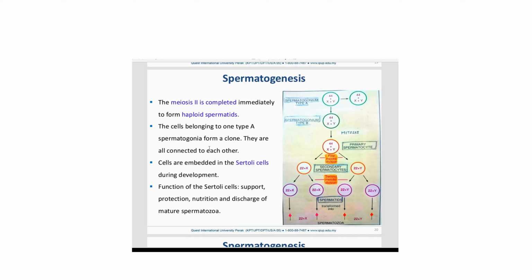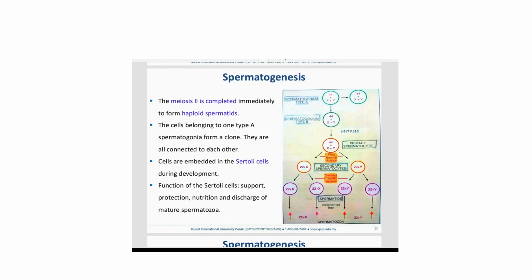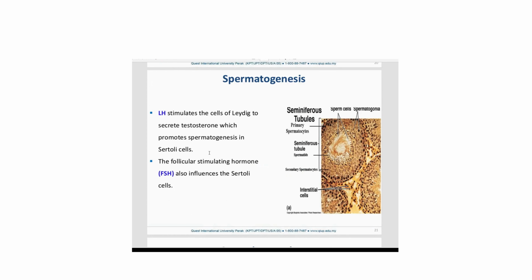So cells are embedded in the Sertoli cell. Sertoli cells give nourishment. This is in the A-level syllabus: function of the Sertoli cell. Sertoli cells give support, protection, nutrition, and discharge of mature spermatozoa, right?